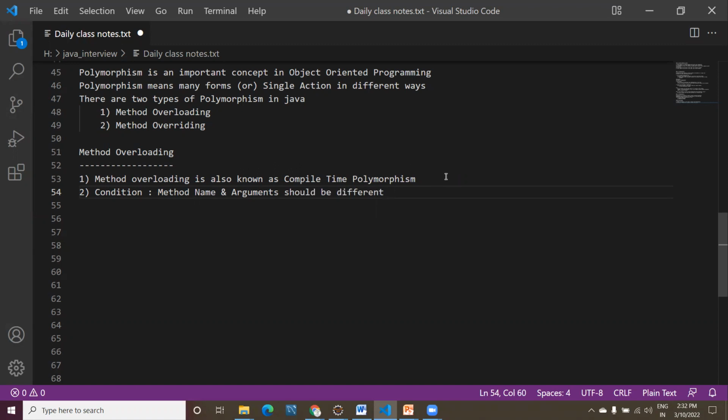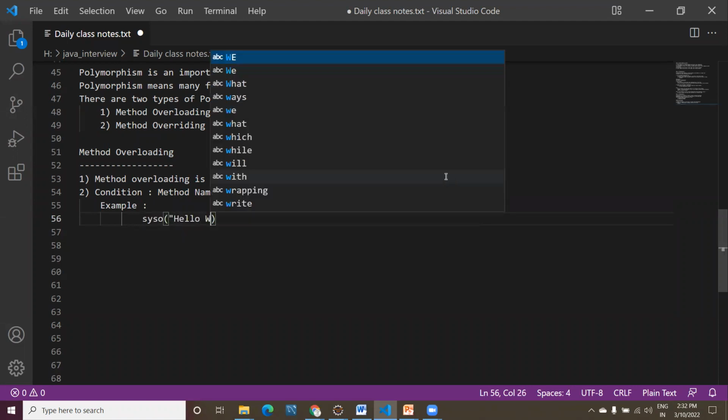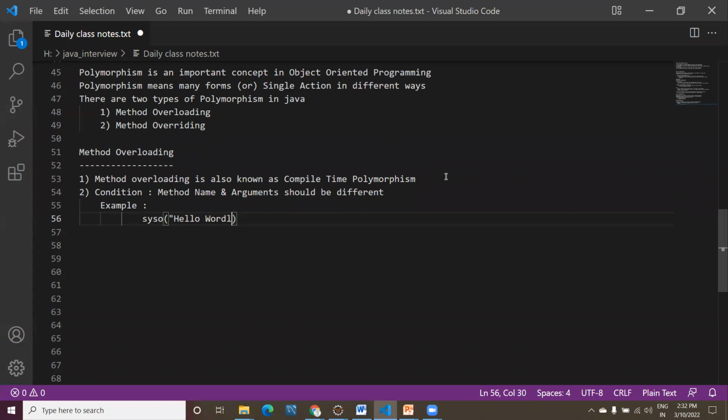This is the only condition for overloading. If you take an example, I'm taking a small example. Everyone is writing Java programs. If I ask you to print hello world, everyone can do it with this statement, system.out.println, and you will write hello world.